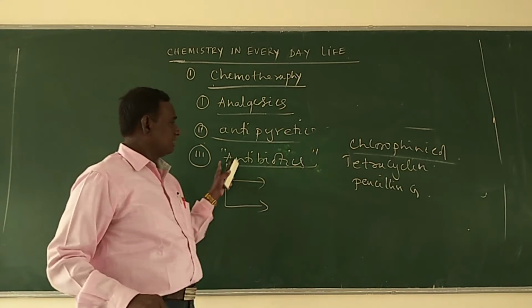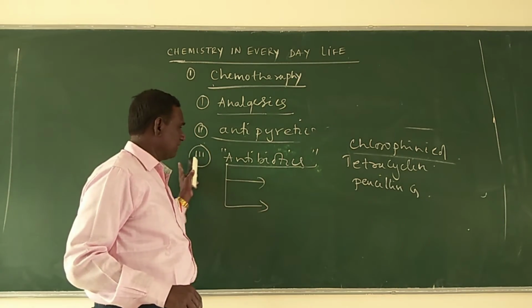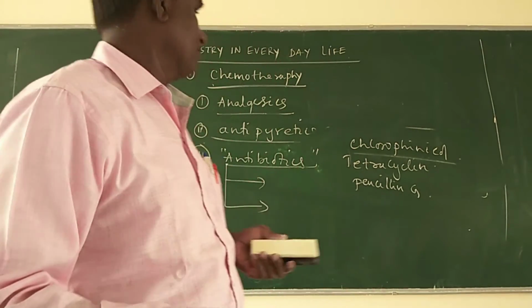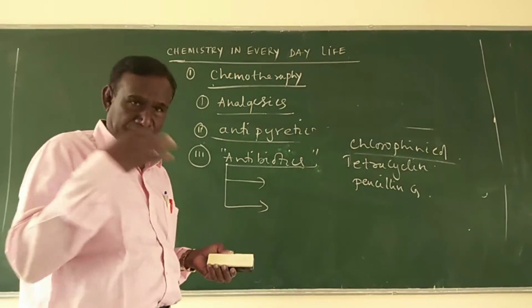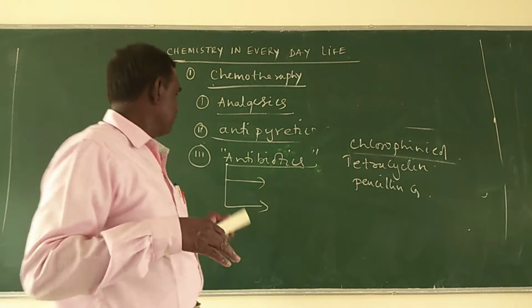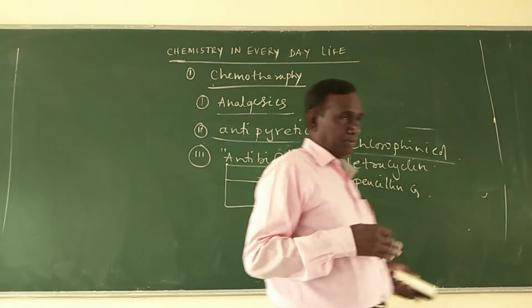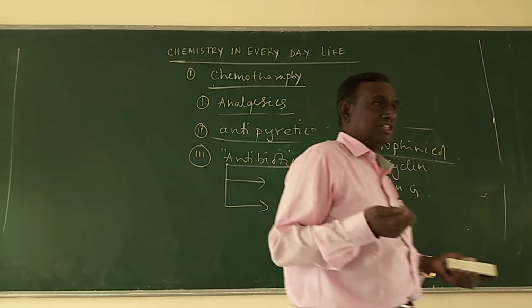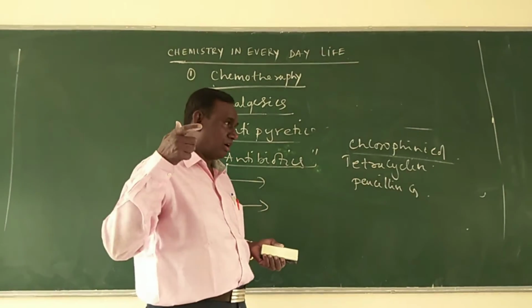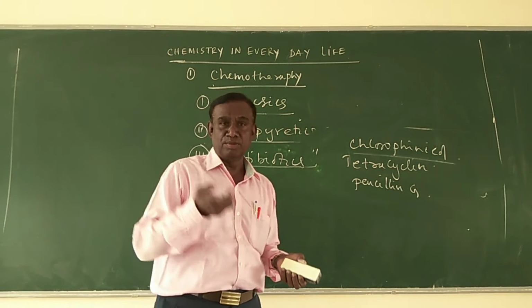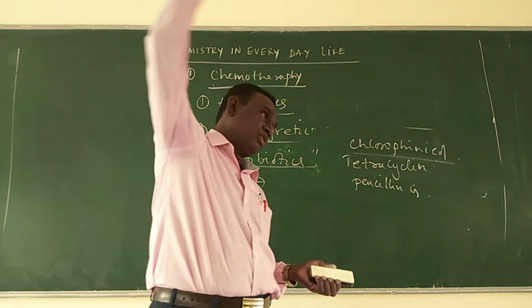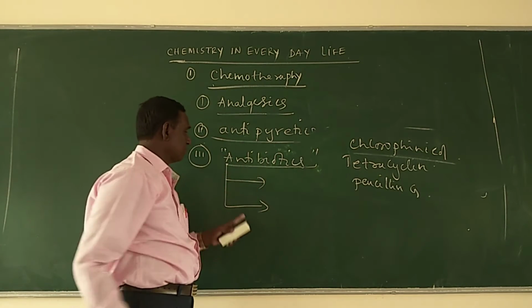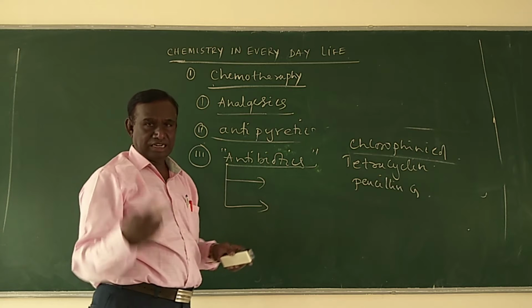What is the meaning of antibiotics? Antibiotics are nothing but the chemical substances which are used to kill the microorganisms. How are they obtained? They are obtained by isolating, separating, that is extracting the chemical substances from the microorganisms, and they are used to kill the other microorganisms which may cause us diseases. That is called the antibiotics. These antibiotics are further classified into 2 types.